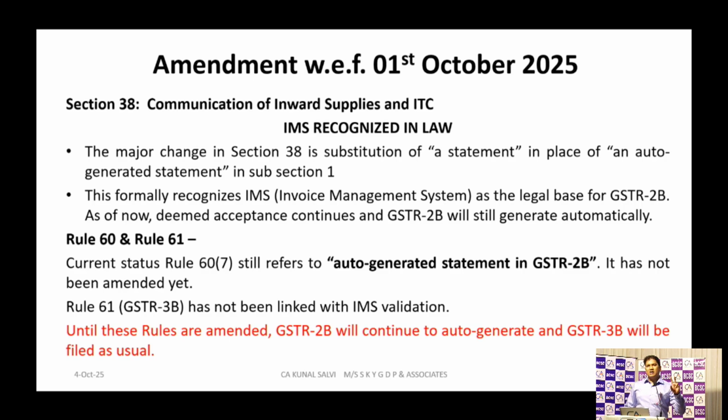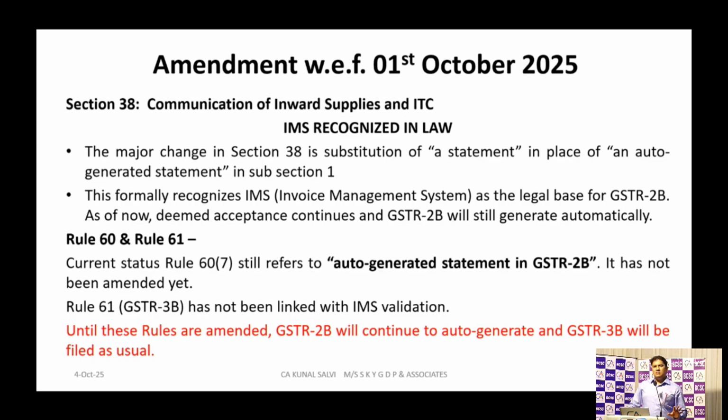But the corresponding changes in the rules they have not made. In rule 60, the wording is still 'auto-generated statement' in GST 3B. So they have amended section 38, but they have not yet amended rule 60 and even rule 61. Rule 61 has not linked IMS with GST 3B.